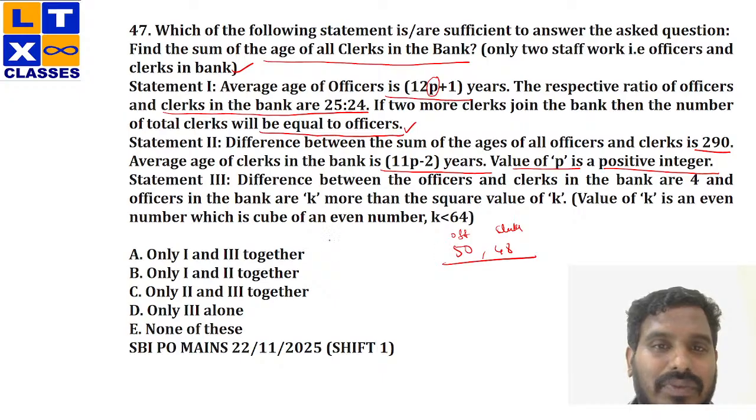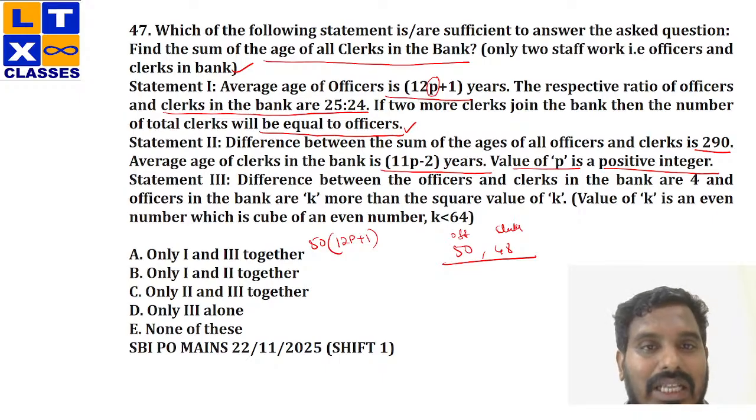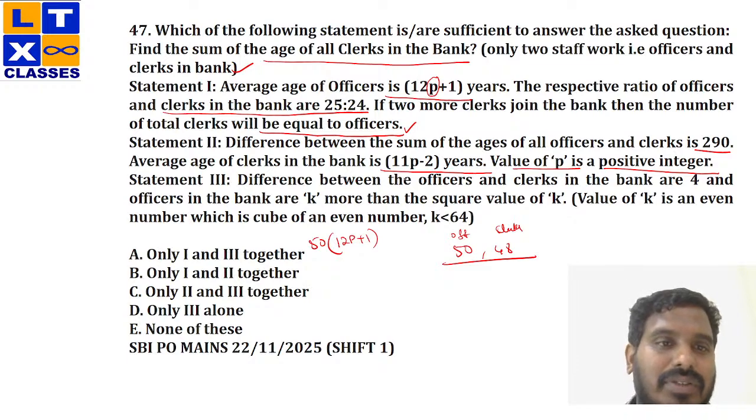See, the officers count is 50. Now the total age of officers would be 50 into 12p plus 1, right? So from the first statement, I can find an equation in p, and from the second statement as well, I can do the same. One more equation in p. If I solve both of these, I'll get the value of p. So from that, I can easily calculate the average age of the clerks. So both 1 and 2 together are sufficient. Now, you might think, what about statement 3? See, clearly I can see one more unknown in statement 3, which is k.